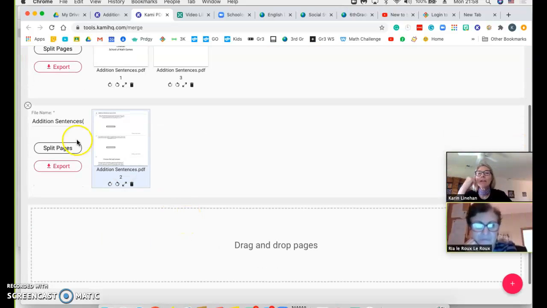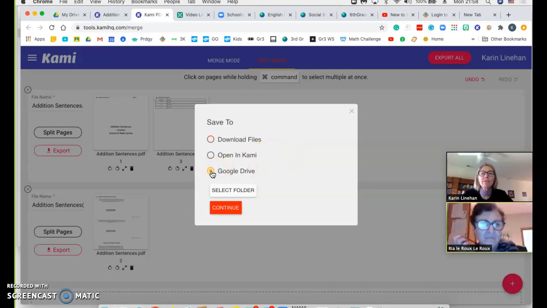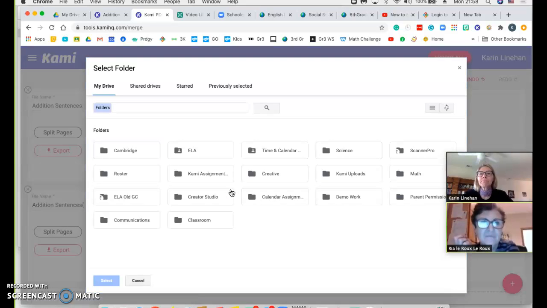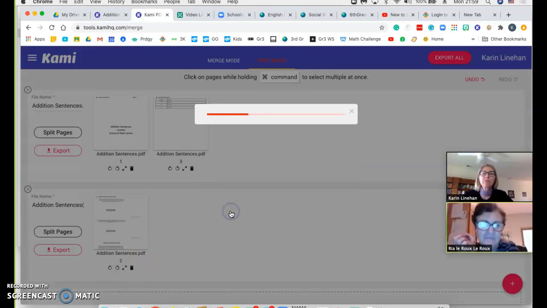So now I'm creating a new document. I'm going to click on export. I'm going to add it to my Google Drive. Select folder. I'm just going to say math. Select. Continue.